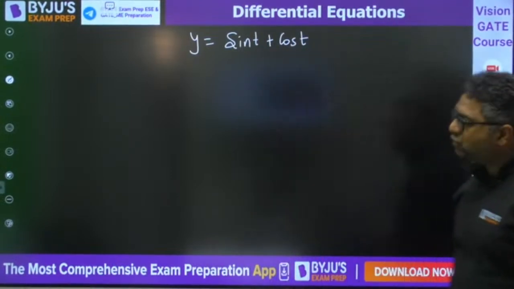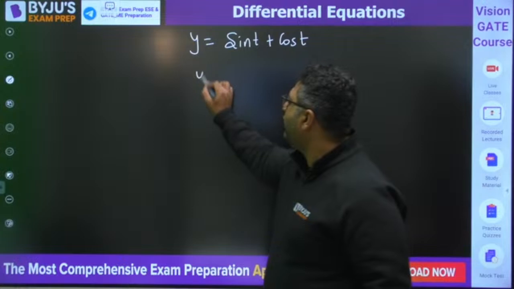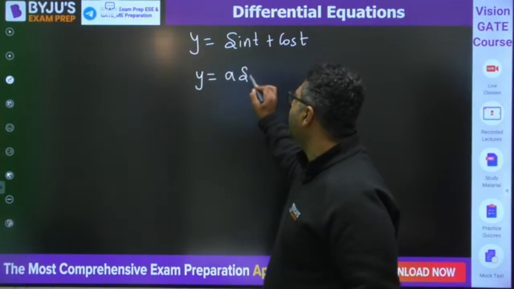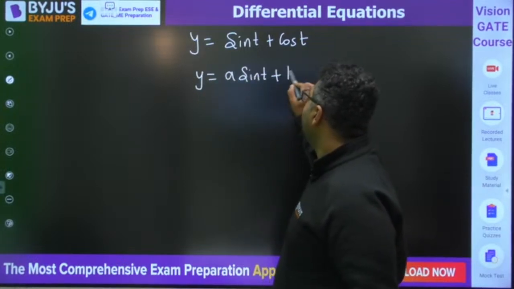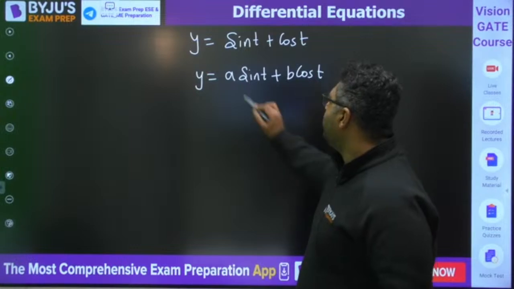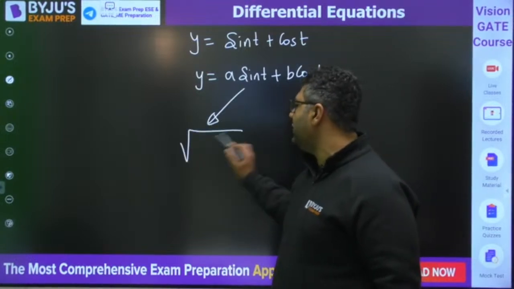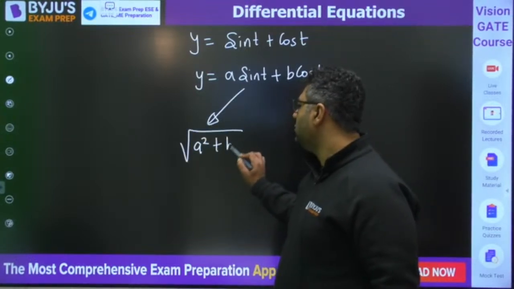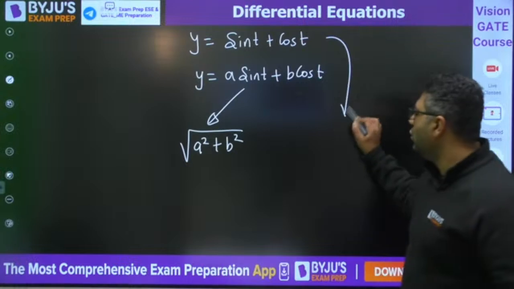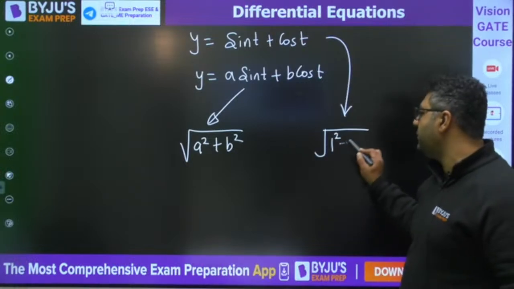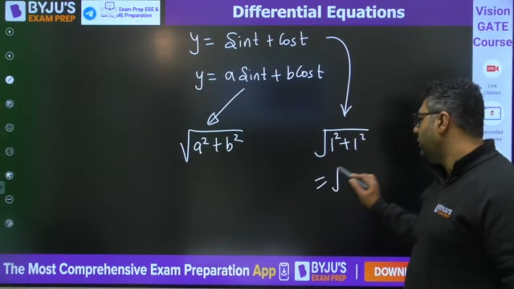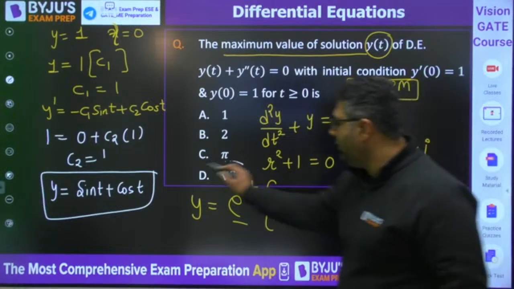If we have a function y equal to a sin t plus b cos t, then the maximum value of this is square root of a square plus b square. So from that logic, the answer will be square root of 1 square plus 1 square. It would be root 2. So the answer will be D for this.